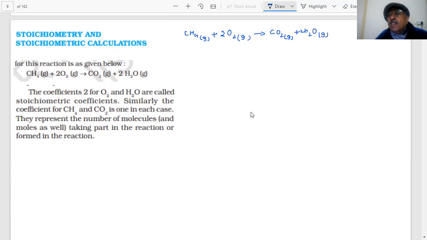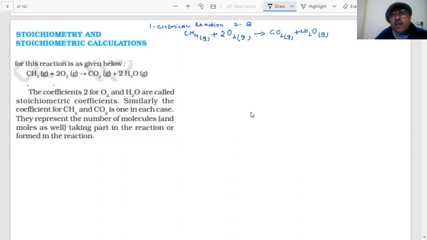Fuel means it will liberate a lot of energy when you burn natural gas. What happens, students? It produces energy. That energy you use for heating or for cooking your food, whatever gas supply is there in your home. Petrol is a mixture of hydrocarbons. When you burn the petrol in the car, it produces a lot of heat energy. Now you can see that here I have written a chemical reaction. Tell me yes or no. Chemical reaction. Okay.